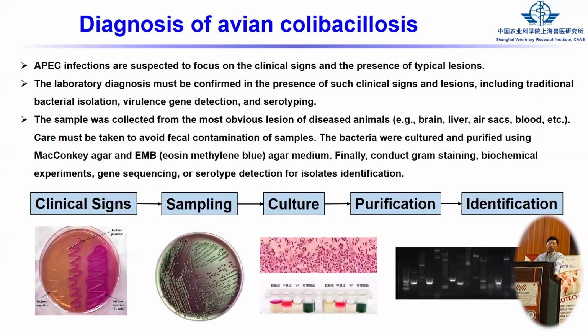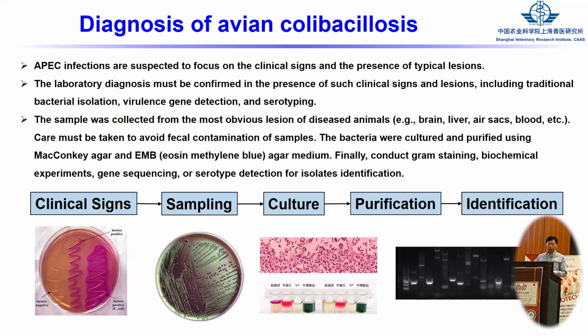And for the diagnosis of the APEC infection, the traditional way is we just isolate the E. coli from the tested avian. But how do we know whether this E. coli is a commensal E. coli or a pathogenic E. coli?